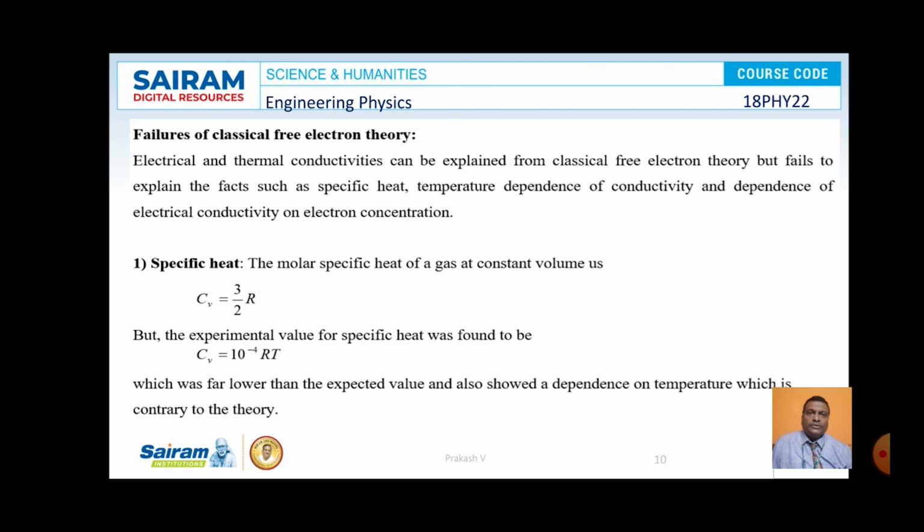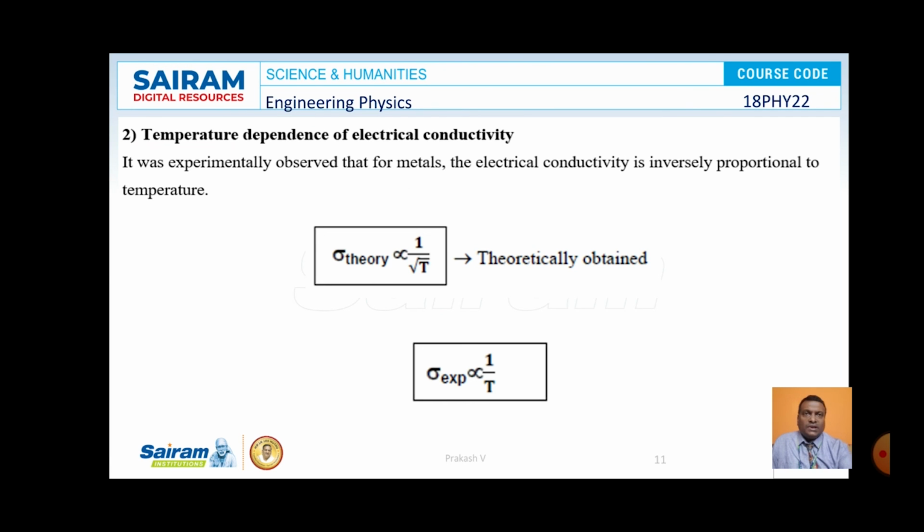And the failures, as I told earlier: the specific heat Cv is equal to 3 by 2 R. That is the prediction made by classical free electron theory, but experimentally observed data shows that Cv is equal to 10 to the power of minus 4 RT. This is considered a failure of the theory. Further, the temperature dependence of electrical conductivity: sigma theory is proportional to 1 by root T. This is what classical free electron theory gives, but the experimentally observed data, that is sigma experiment, is proportional to 1 by T.